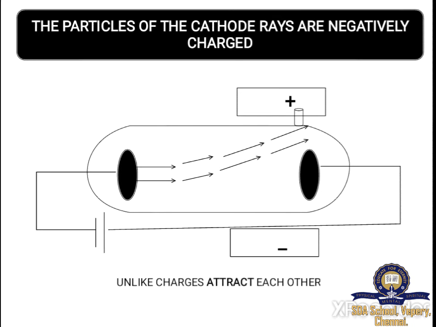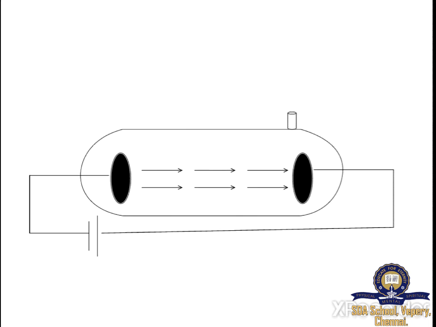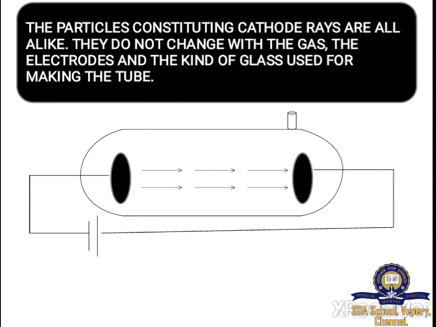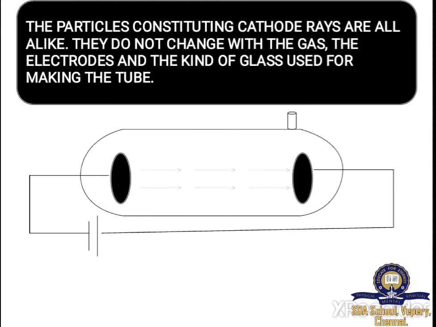Now we have come to the final characteristic of a cathode ray. Thomson tried this experiment with hydrogen gas. Then he kept on changing the gases, the materials of the electrodes and the kind of glass too. But he observed that the particles of the cathode rays are the same. So, here is the fourth characteristic. The particles constituting cathode ray are all alike. They do not change with the gas, the electrodes and the kind of glass used for making the tube.